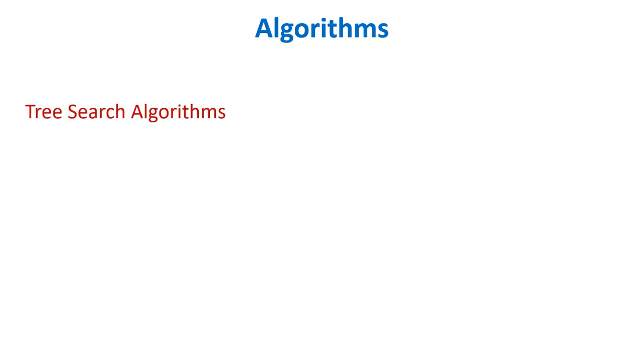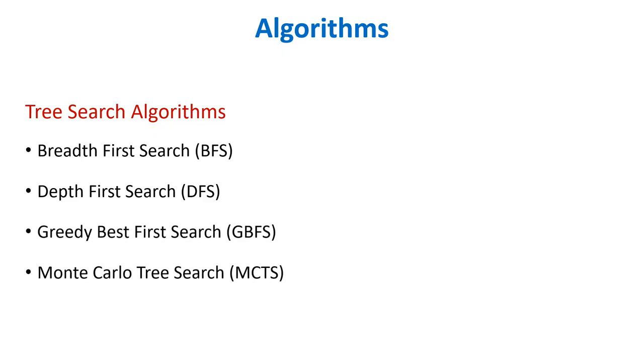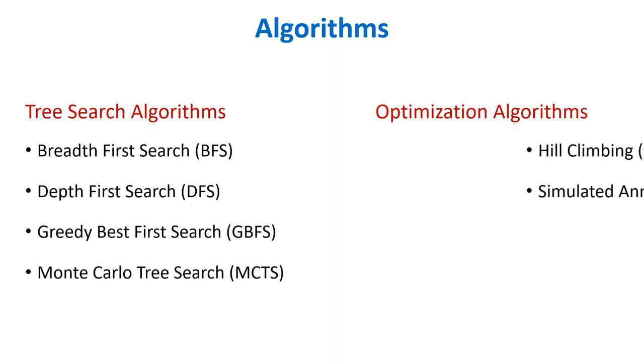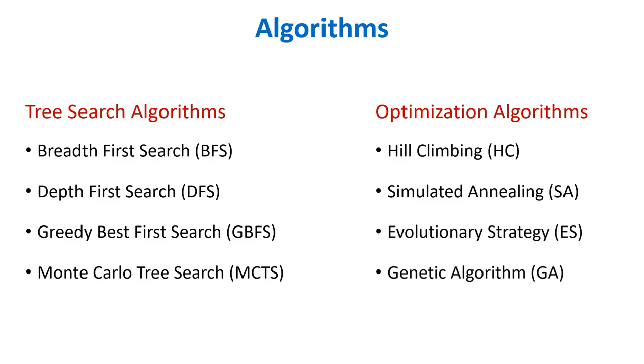For tree search, we have selected 2 uninformed search algorithms. These are breadth first search and depth first search, and 2 informed search algorithms. These are greedy best first search and Monte Carlo tree search. For optimization algorithms, we have selected 2 single point optimization algorithms, hill climbing and simulated annealing, and 2 population based optimization algorithms, evolutionary strategy and genetic algorithm.